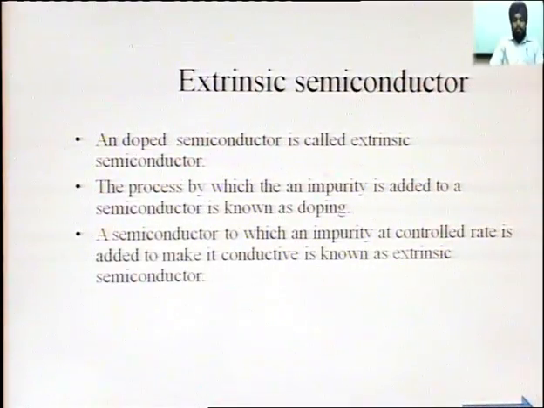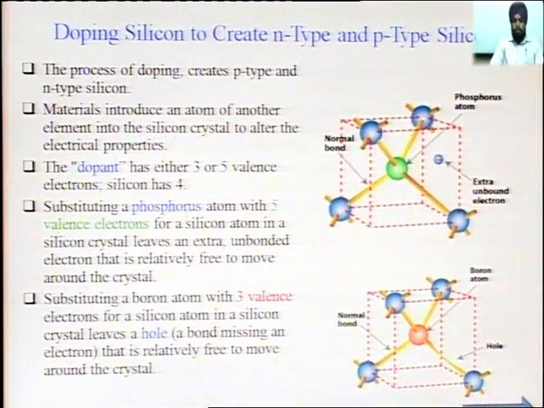And next is the extrinsic semiconductor. A semiconductor doped with impurity atoms is known as an extrinsic semiconductor. A semiconductor to which an impurity is added at a controlled rate to make it conductive is known as an extrinsic semiconductor. Doping is the process of adding the impurity atoms. There are 2 types of impurity we can add. First is trivalent impurity, second is pentavalent impurity.